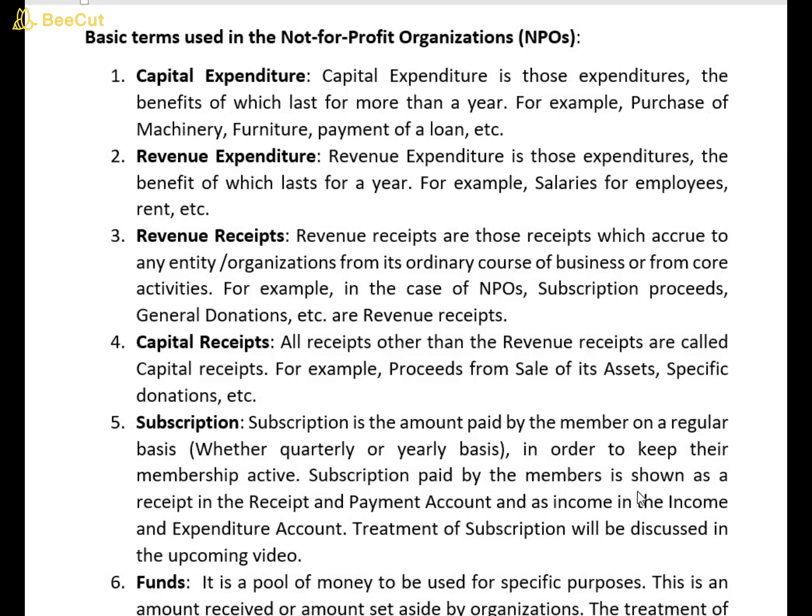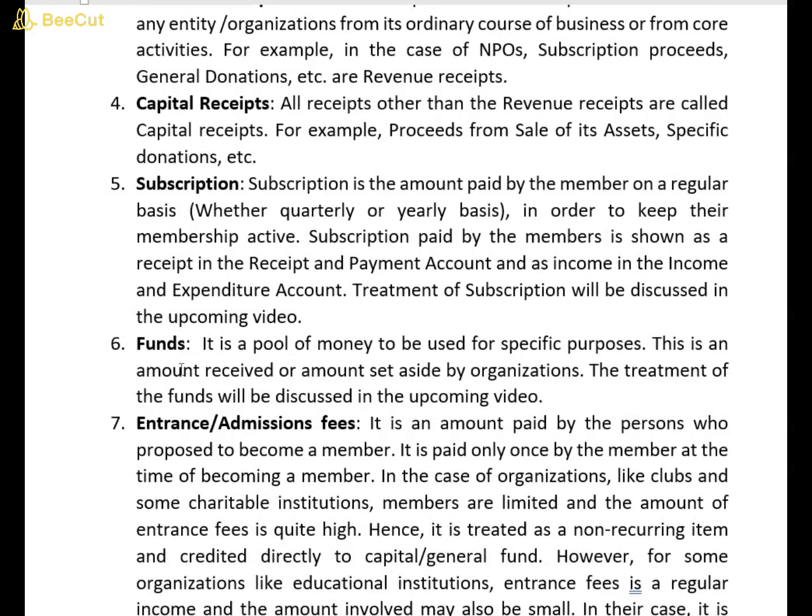Subscription paid by members is shown as a receipt in receipt and payment account and as income in the income and expenditure account. Friends, subscription is a bigger topic, so that's why I have to make a separate video on it. I have to make a separate video on funds also. Funds, it is a pool of money to be used for specific purposes. This is an amount received or amount set aside by organizations. The treatment of the funds will be discussed in upcoming videos.